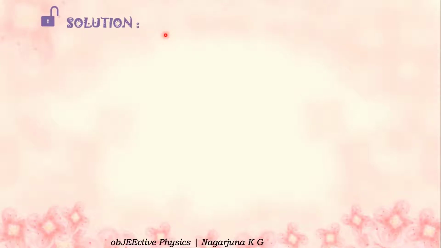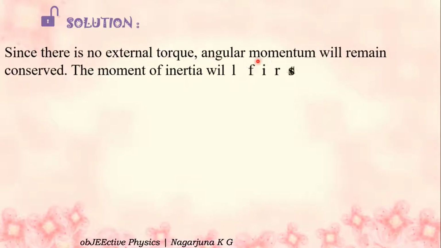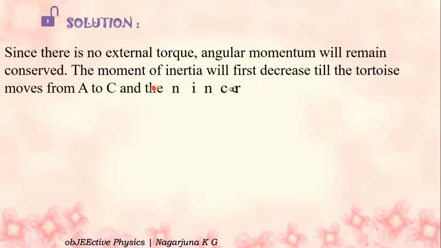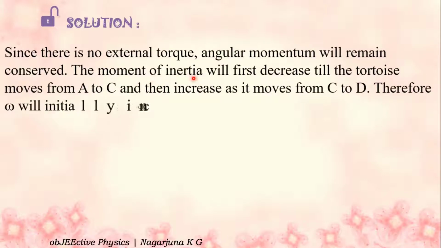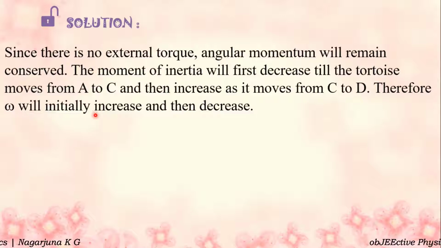Solution. Since there is no external torque, angular momentum will remain conserved. The moment of inertia will first decrease till the tortoise moves from A to C and then increase as it moves from C to D. Therefore, omega will initially increase and then decrease. This line is the answer. Omega will initially increase and then decrease.